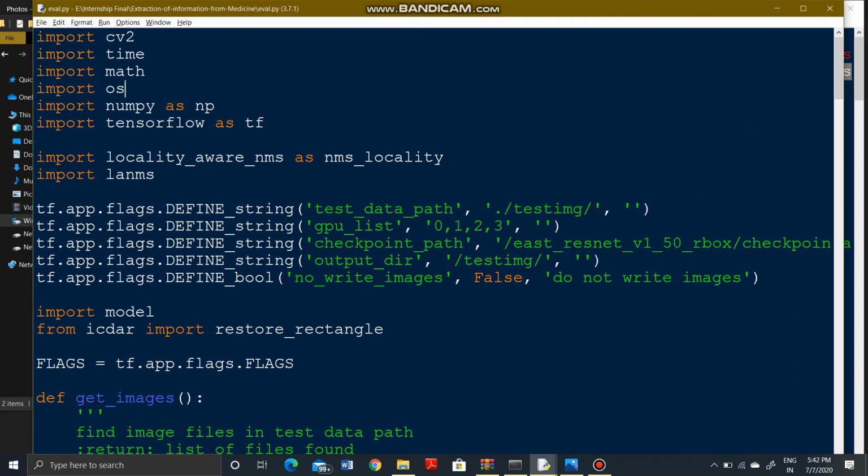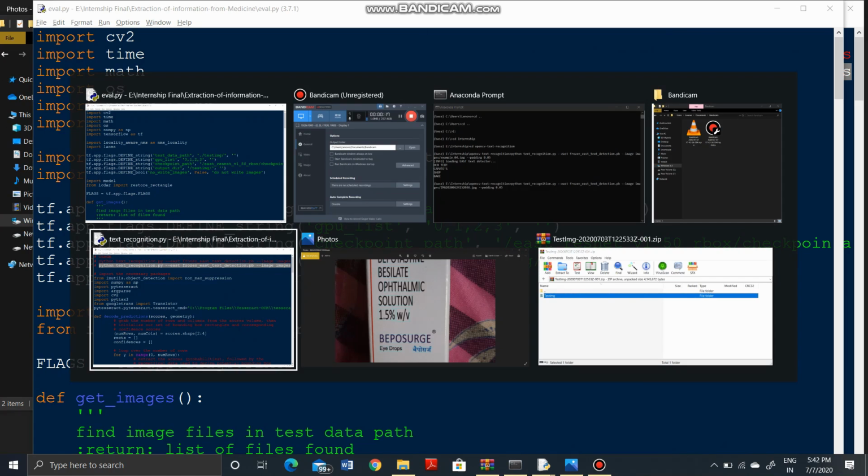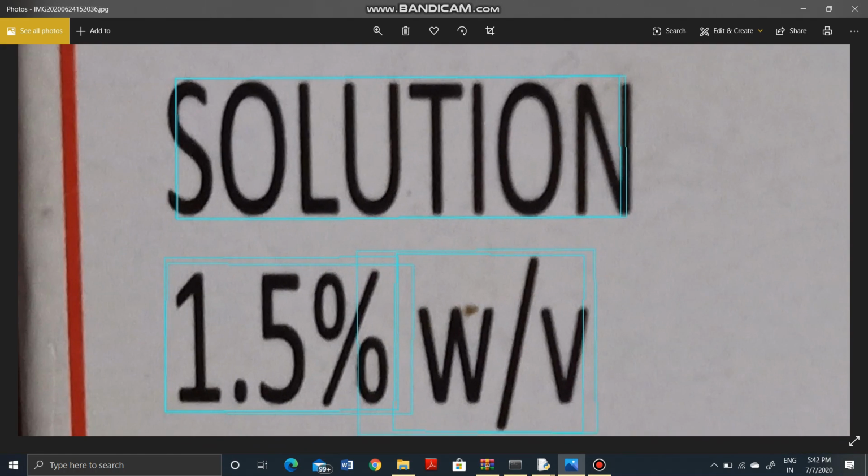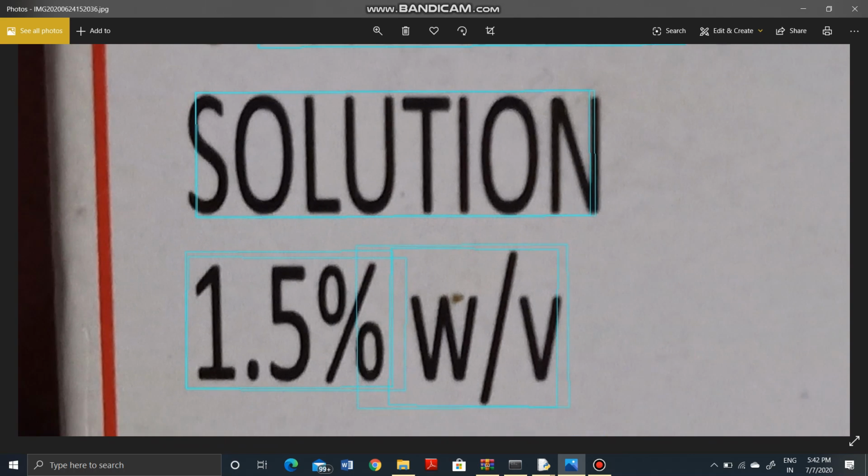Hi everyone, let me show you a quick demo of this project. So this is the file. When the image is passed through this file, it adds bounding boxes over the text present in the image. For example, when this image was passed, we got these bounding boxes over the text present in the image.